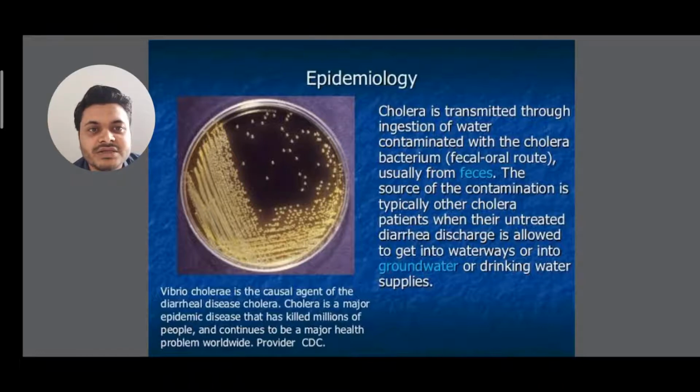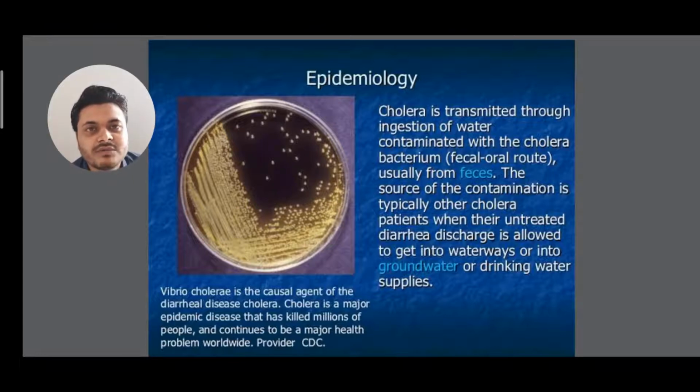Vibrio cholerae is the causal agent of the diarrheal disease cholera. Cholera is a major epidemic disease that has killed millions of people and continues to be a major health problem worldwide.